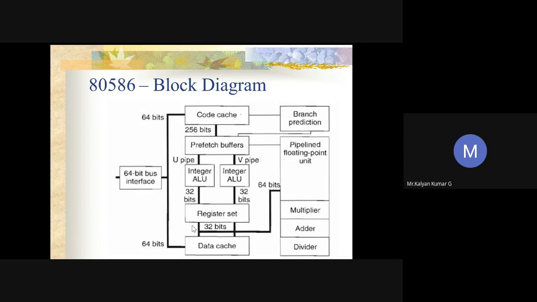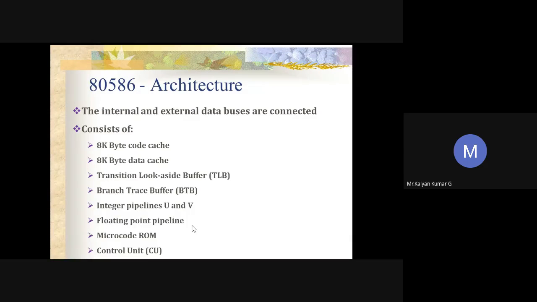So we have two integer pipelines, which we call the U pipeline and V pipeline, and we have branch prediction. I said the branch prediction is also available. Again, we have an individual, separate, exclusive floating point unit. In addition to that, we have multiplier, adder, and divider units. All these are available. So this is a basic, simple block diagram of the Pentium architecture. By just referring to this block diagram, we can say what components are available.